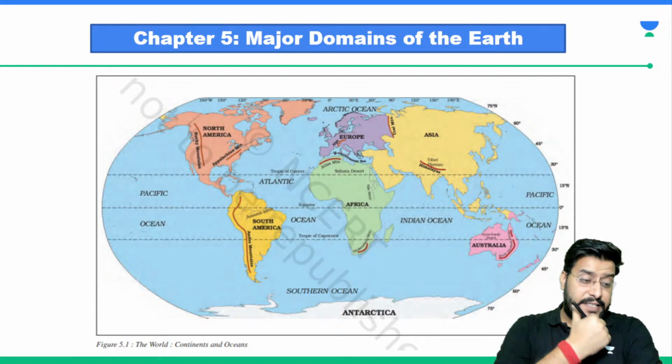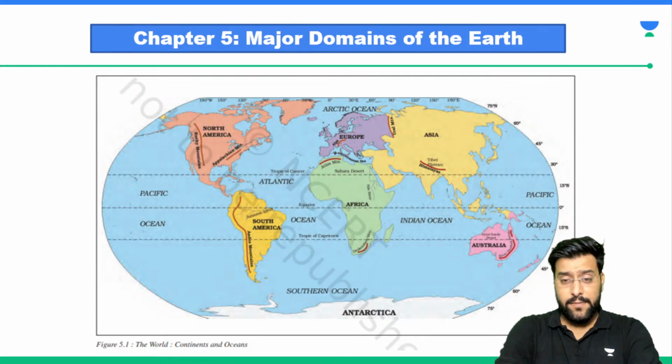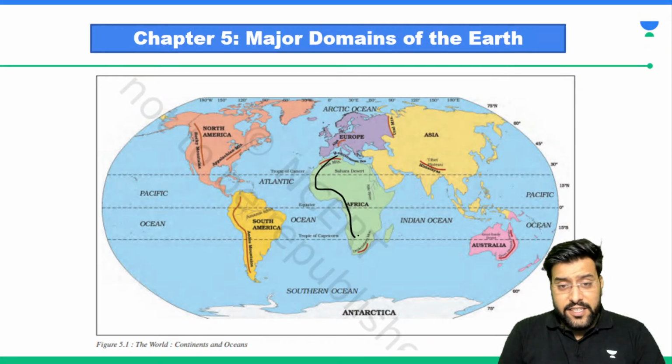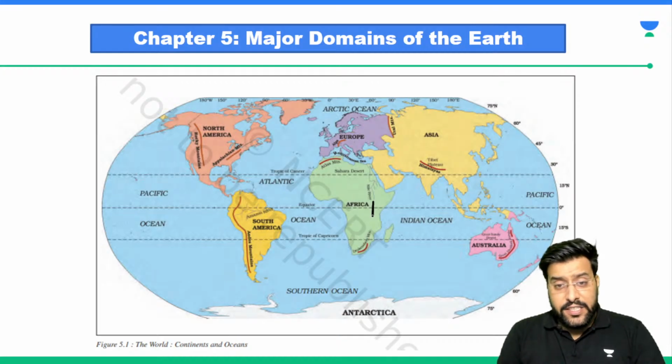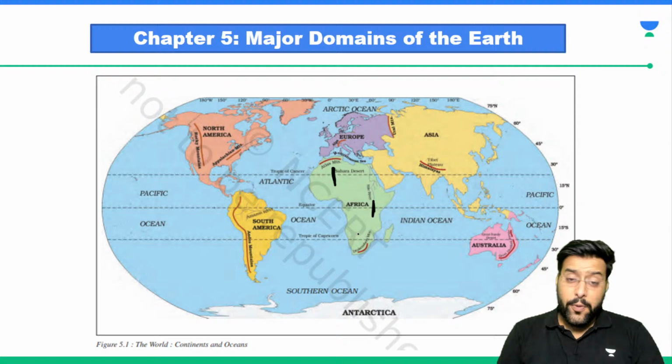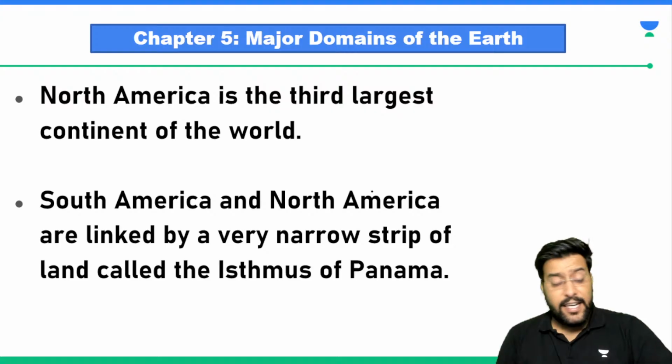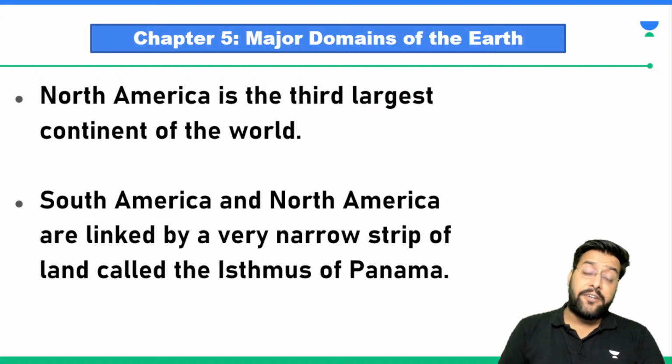Have a look at this image. Are you able to answer? Have a look at this image. Exactly. So this continent you are seeing here, 0 degree equator is passing from here, 23.5 degree north Tropic of Cancer, and 23.5 degree south Tropic of Capricorn. So these three important latitudes, they pass through Africa. We need to remember Africa is the second largest continent, and all three important latitudes pass through it.